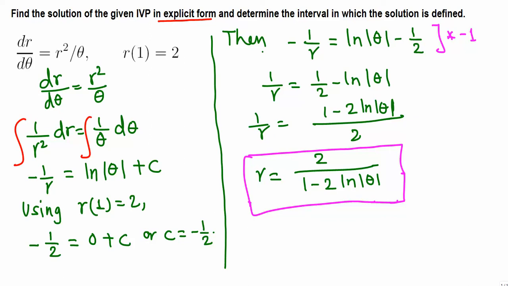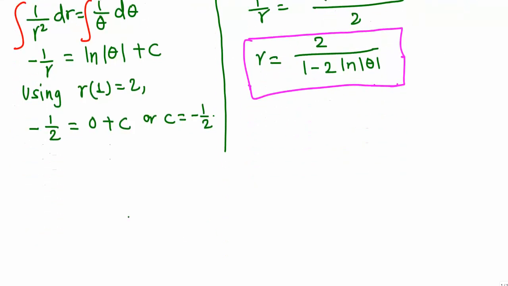Now next we need to determine the interval in which the solution is defined. This solution will be defined if the bottom is not equal to 0, because 2 divided by 0 is not good. Let me write that over here.